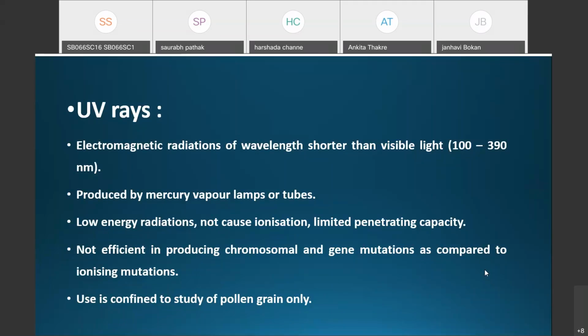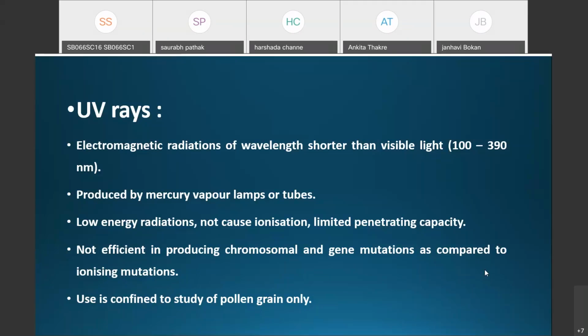These have a wavelength between 100 to 390 nanometer. UV light is shorter in wavelength than visible light. The source of UV light is mercury vapor lamps or tubes, which are the source of the ultraviolet radiations.